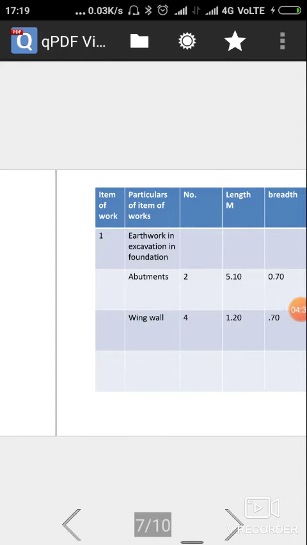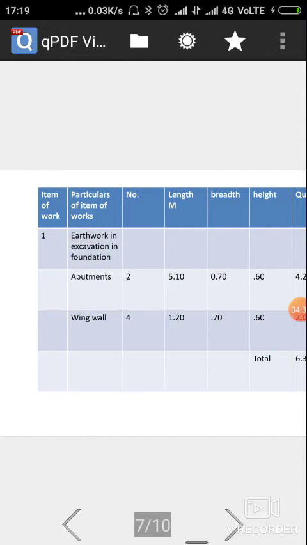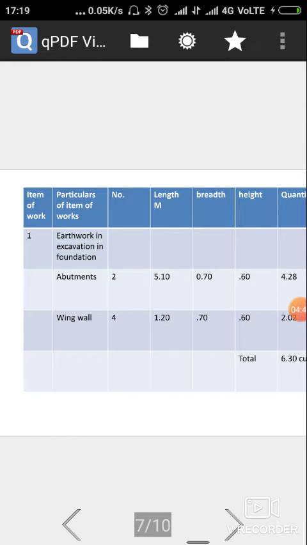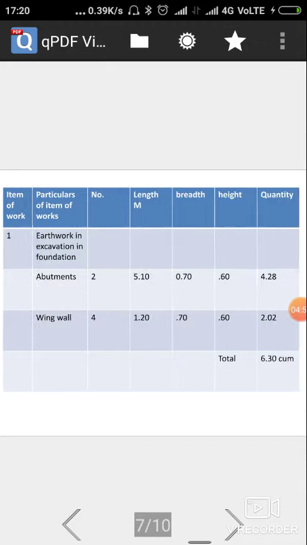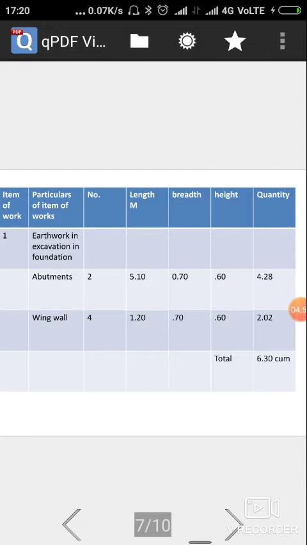First, we have to calculate the earthwork in excavation for foundation. We have to solve this culvert by analyzing the abutment and wing walls. There are four wing walls and two abutments. The length of the abutment is 5.10.